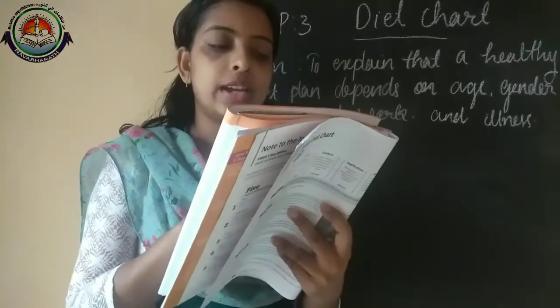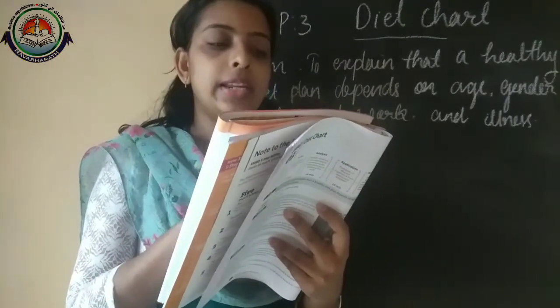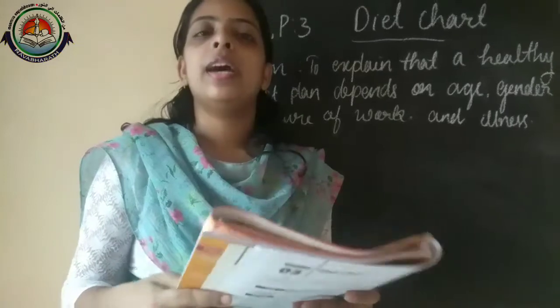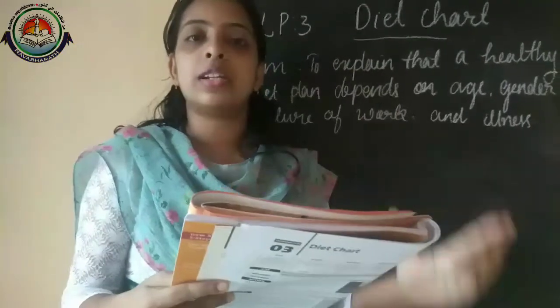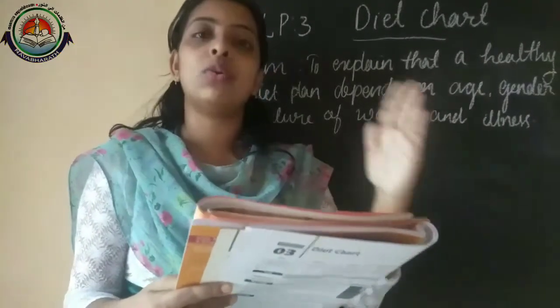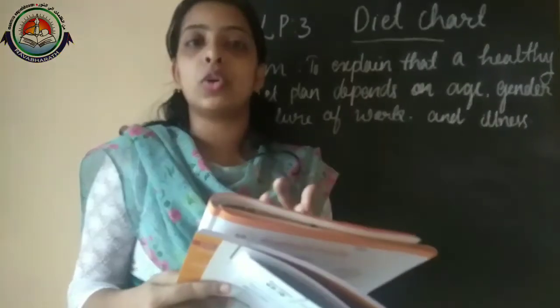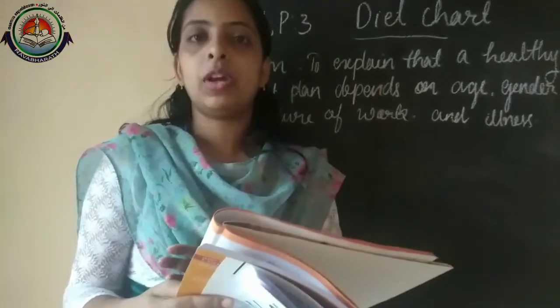So these kinds of differences are mainly because the amount of calories required for men is more than the amount of calories required by women.